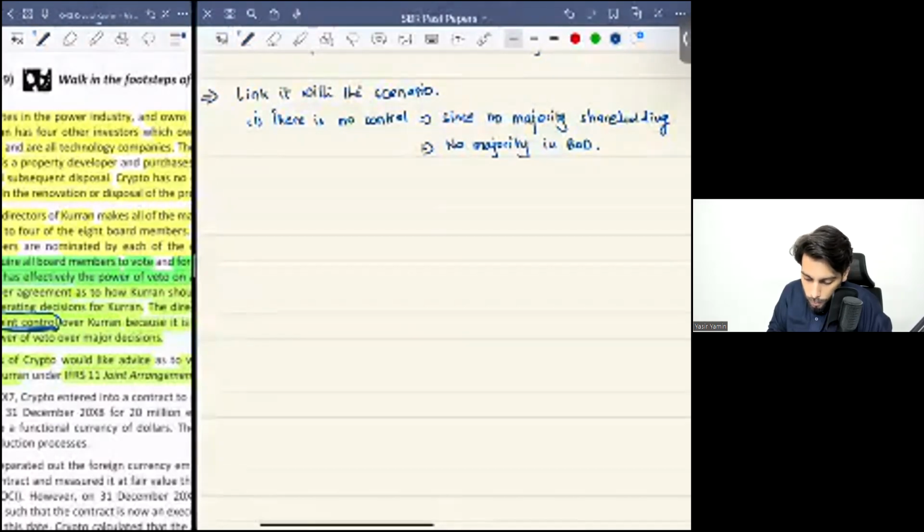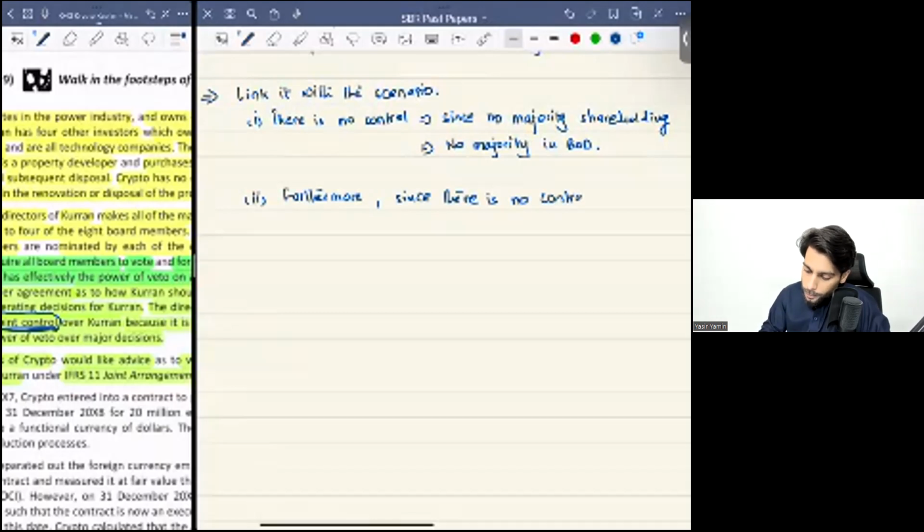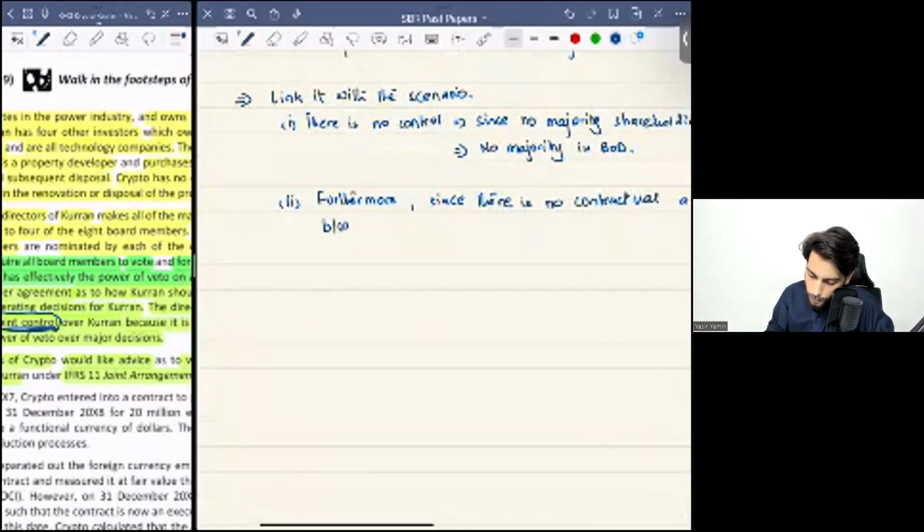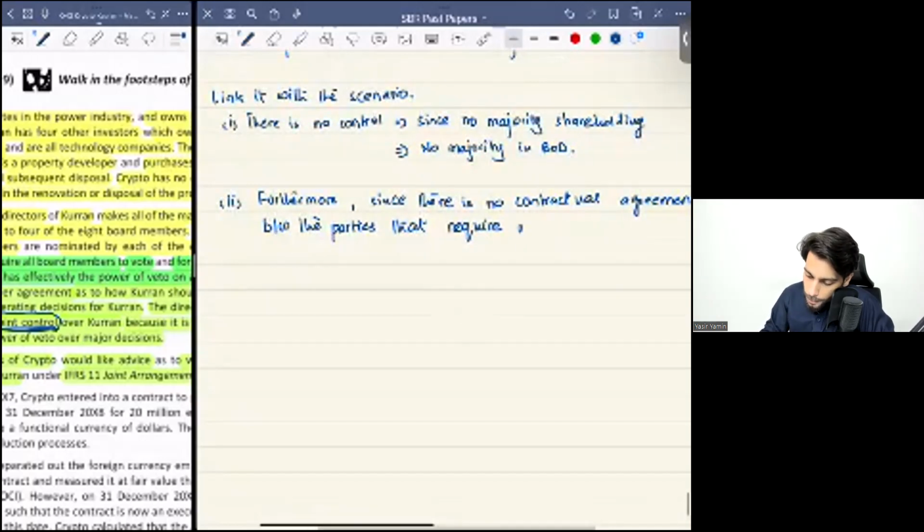Furthermore, since there is no contractual agreement between the parties that requires unanimous consent, therefore, my friends, joint arrangement is also not applicable.